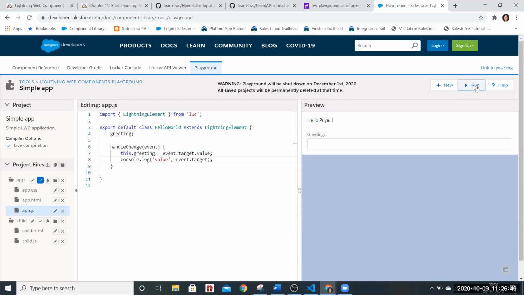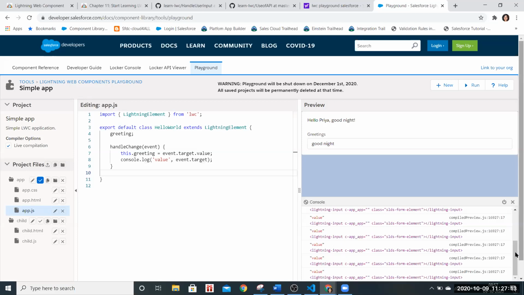And then put something in the greeting. Now check the 10th line. Click on that, on the bottom right. 10 is coming.